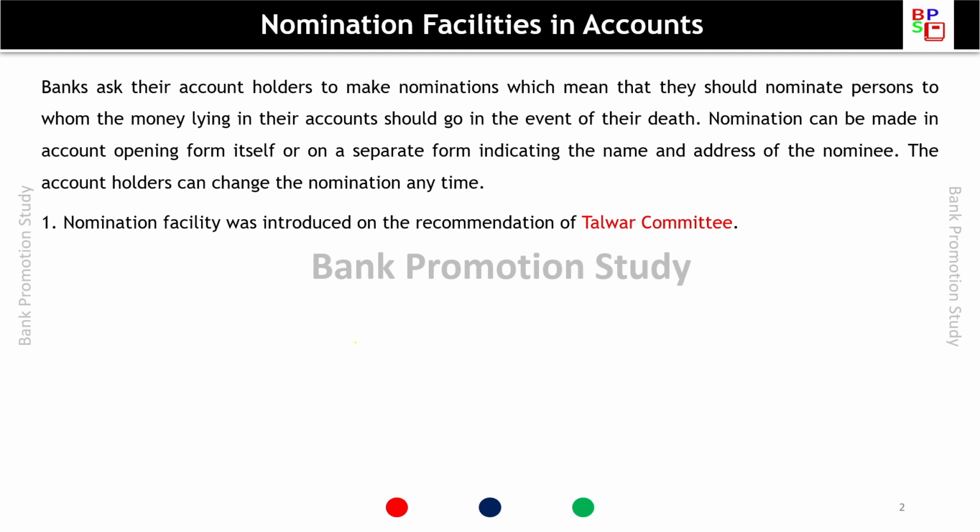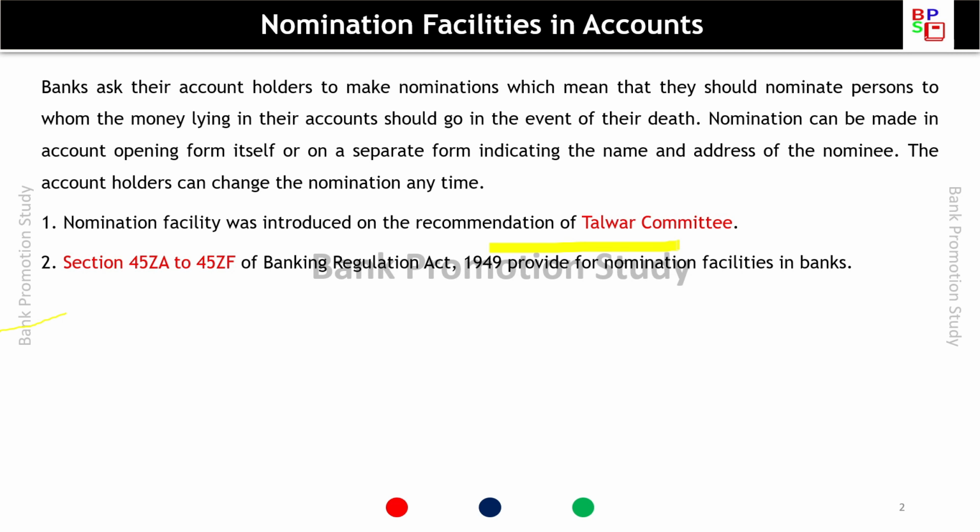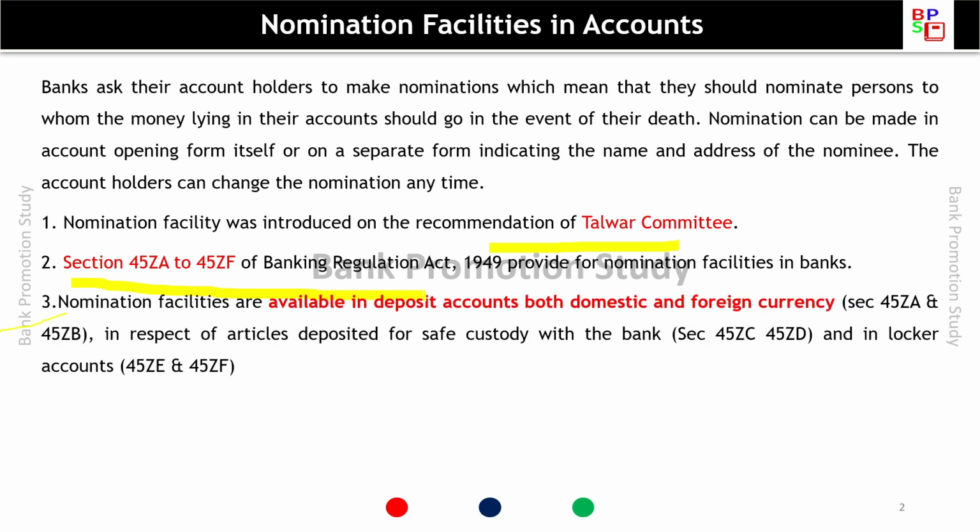So questions are asked from this. The first one, that nomination facility was introduced on the recommendations of the Talwar committee. Then sections 45ZA to 45ZF of the Banking Regulation Act 1949 provide for nomination facilities in banks. So these are the sections of the Banking Regulation Act which pertain to the nomination facility.